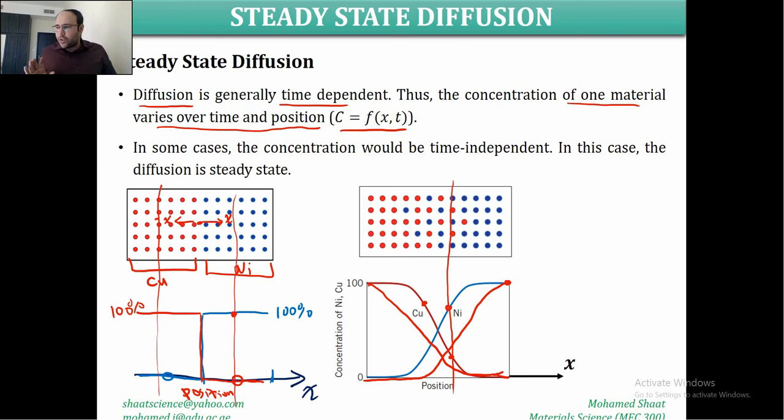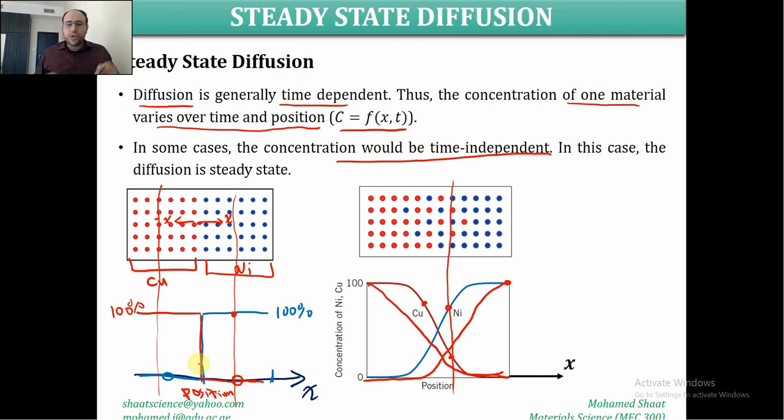So generally speaking, the concentration of either of these two substances varies over position, and it also varies over time. If we consider the time, this indicates that the diffusion is time dependent. The diffusion is going to change over time as well. This is generally speaking, but in some cases, after a very long time, this concentration would be time independent.